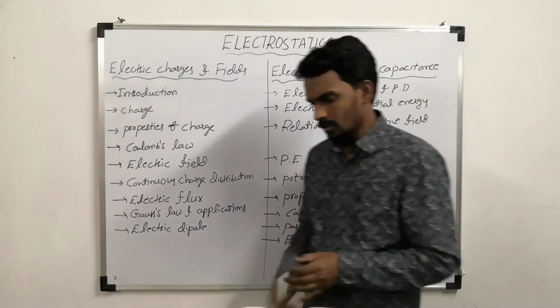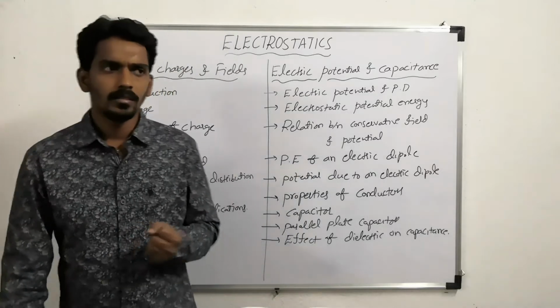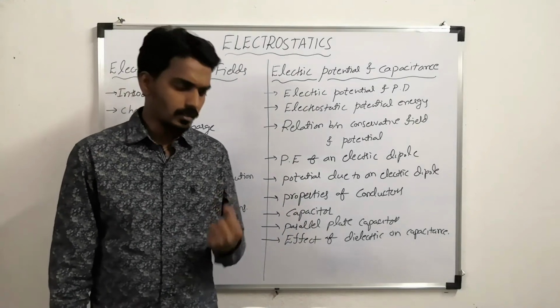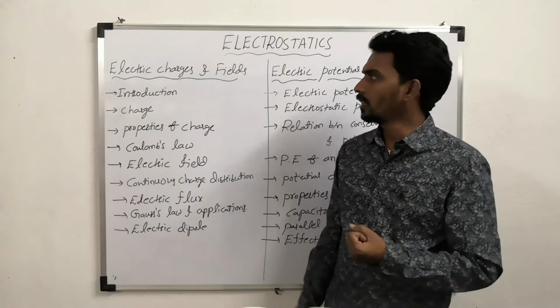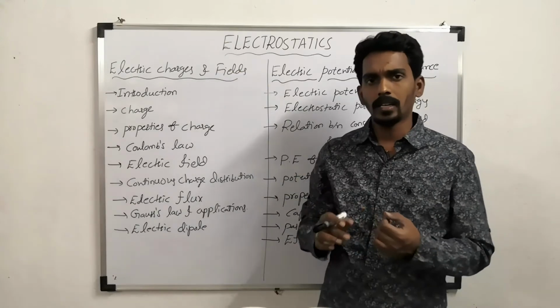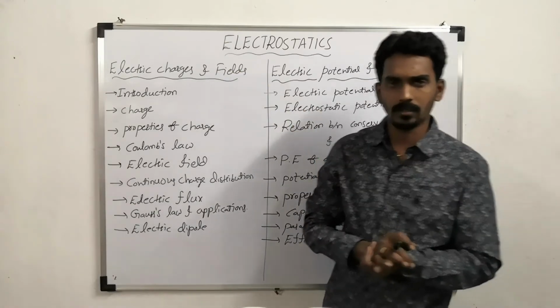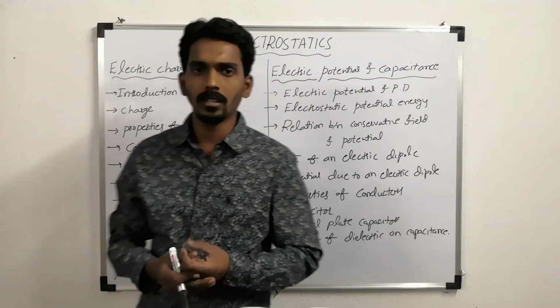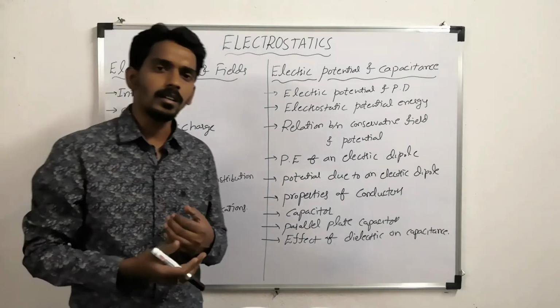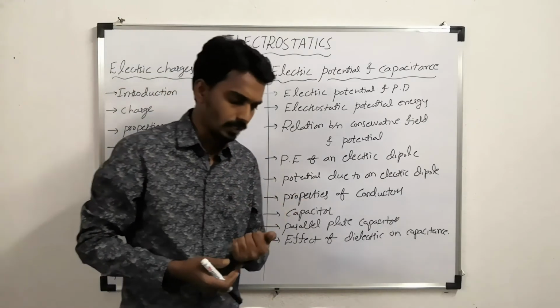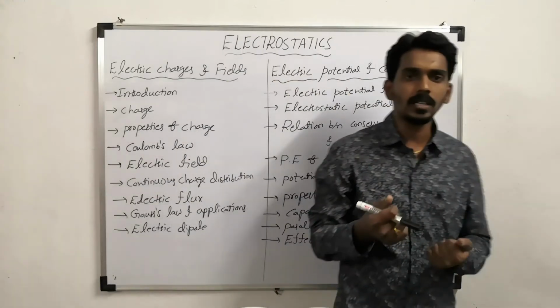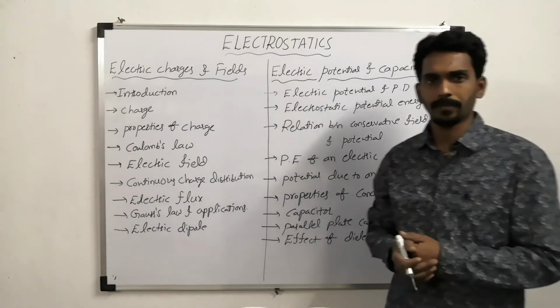But here let us try to understand a few things. Like we compared gravitation with electrostatics and we concluded that mass is the property responsible for gravitational effect and charge is responsible for electrical effects.